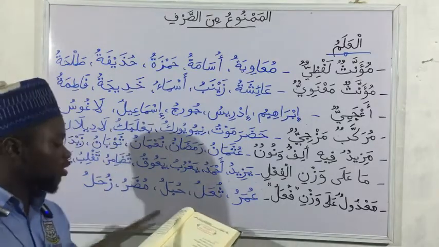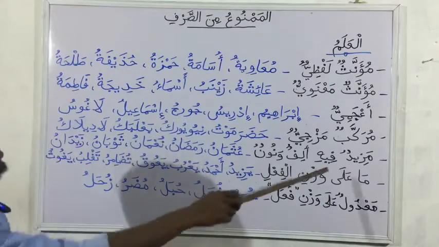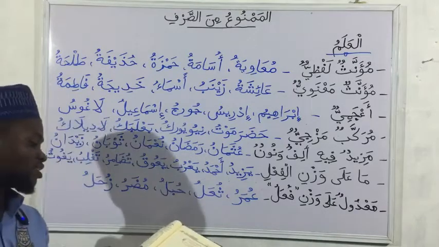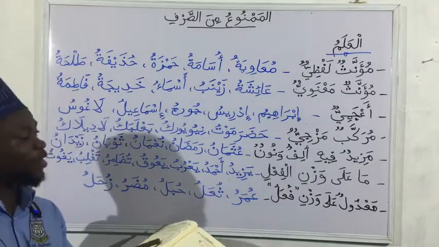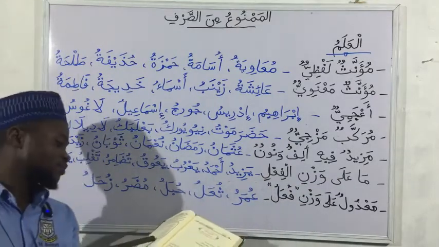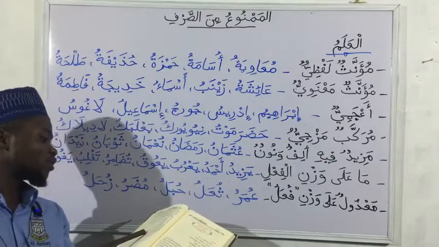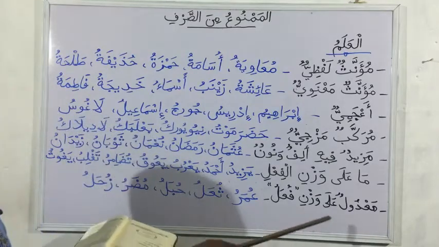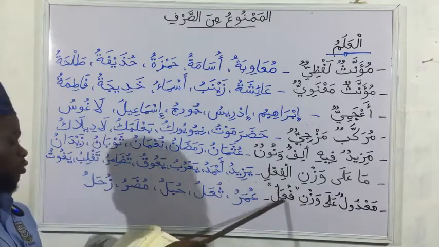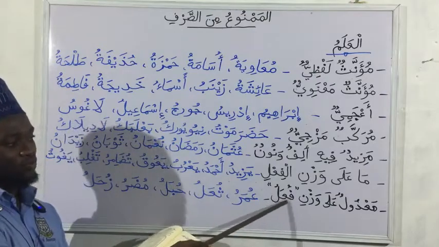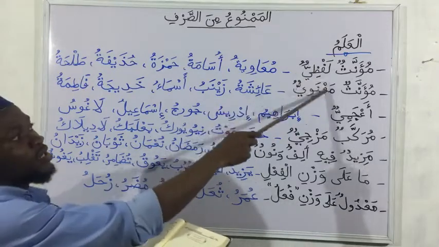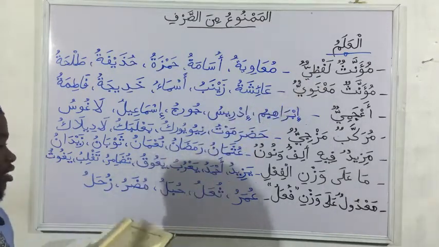Then the next one is kana mazidan fihi alif wa nun, mazidun fihi alif wa nun: Usman, Ramadan, and the likes. Then the last two here: kana ala wazn al-fi'l, on the pattern of the verb: Yazid, Ahmad, and co. Then idha kana mudhakkaran thulathiyan madmumal awwal maftuhath thani, this is ma'dul on the pattern of fu'al. Madmumul awwal, the first one is taking damma, maftuhuth thani, the second one is taking fatha. So fu'al. Those are also the types here. So the difference is just the division that we have here.